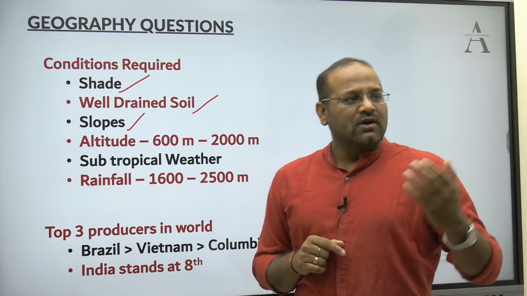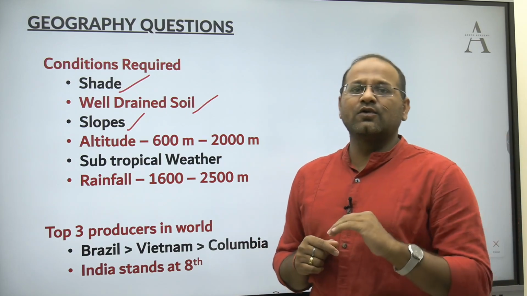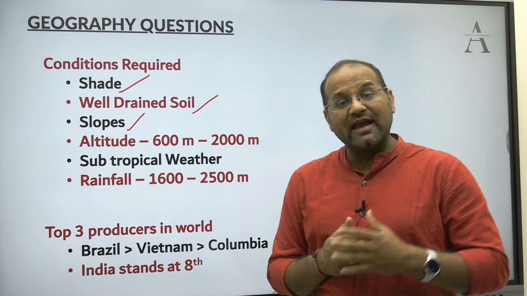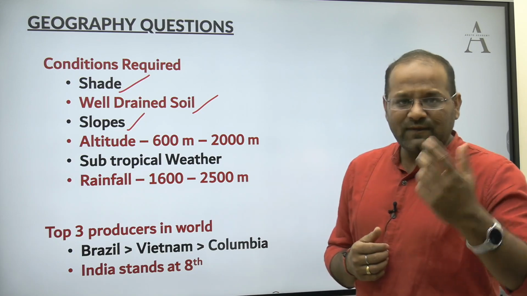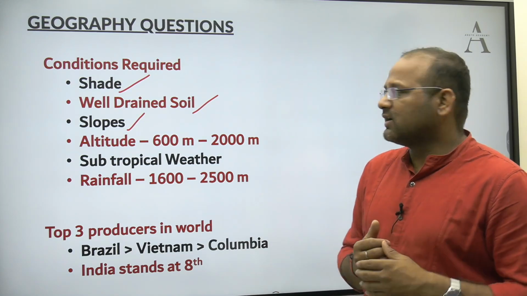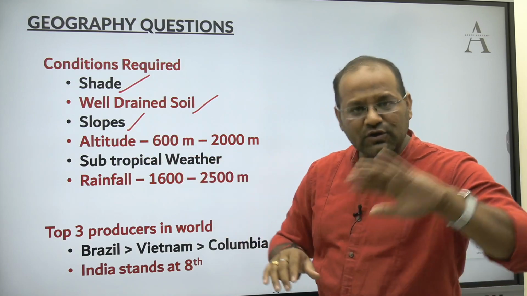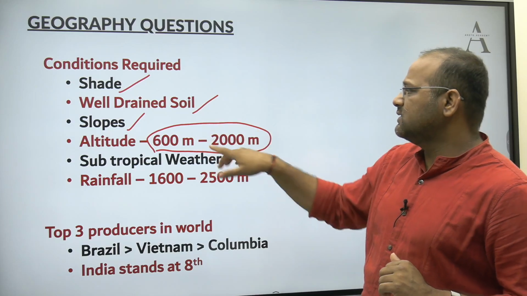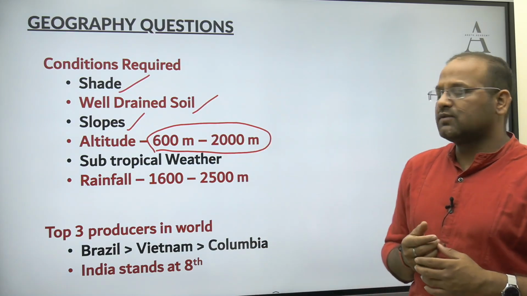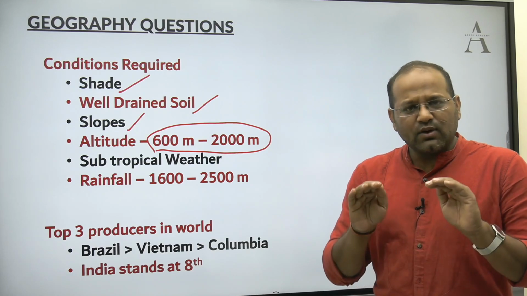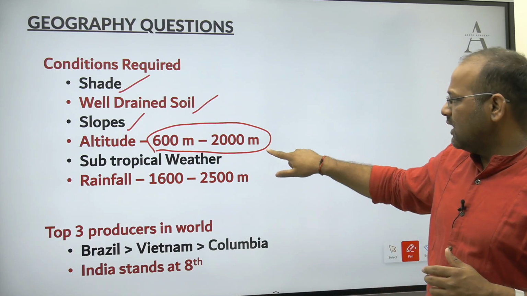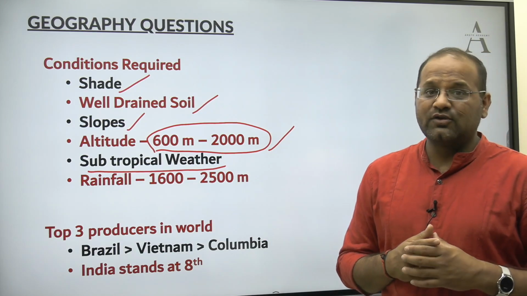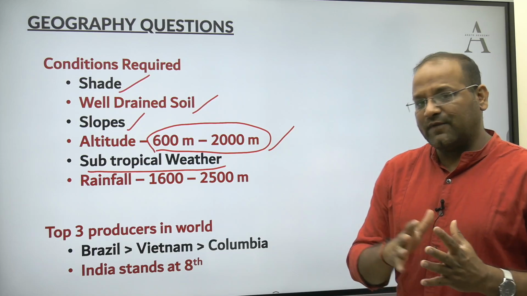So if you go to any coffee estate, they will be on slopes. If you go to any tea estates, be it in the northeast or even in the southern part of the country, like Kerala, you will find Munnar. If you go, you will find the tea estates by Tata. They are planted on slopes itself. They need certain altitude. Coffee needs an altitude of 600 meters up to 2,000 meters, because they need certain cool climatic conditions. That's why altitude is required, and subtropical weather conditions are required. Not tropical, too much hot and humid, and not freezing cold.